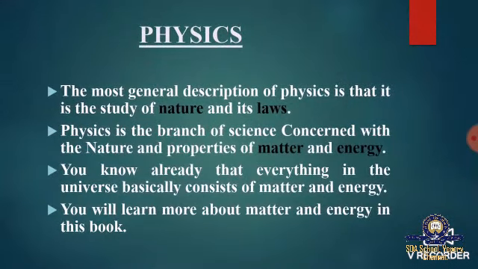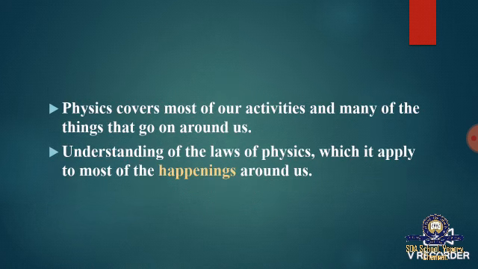The most general description of physics is that it is a study of nature and its laws, and it considers the properties of matter and energy. You know already that everything in the universe basically consists of matter and energy, and you will learn more about matter and energy in this book.